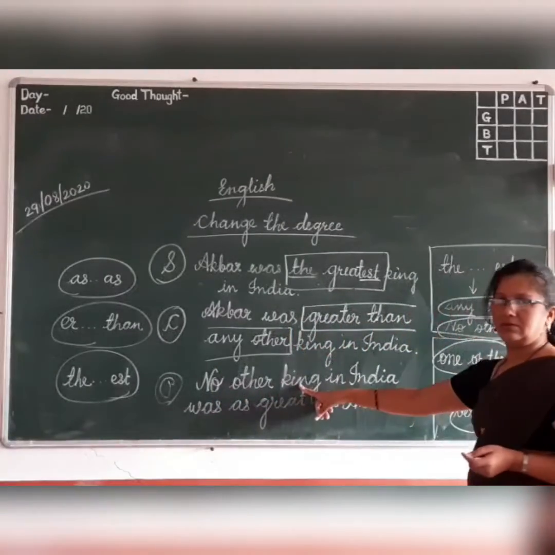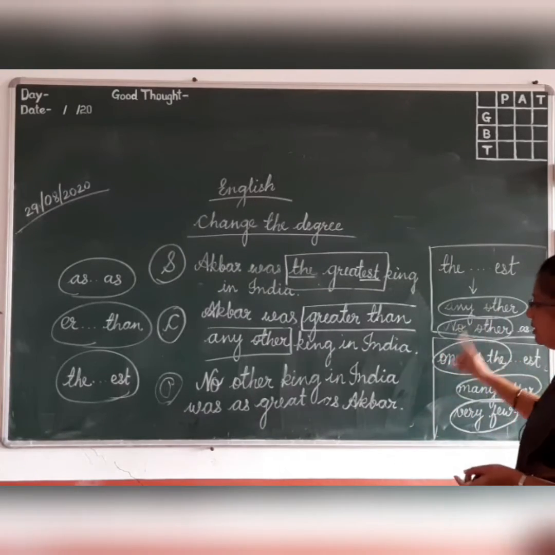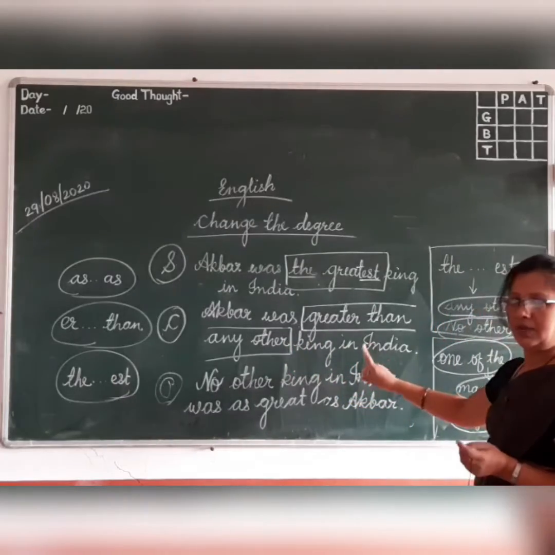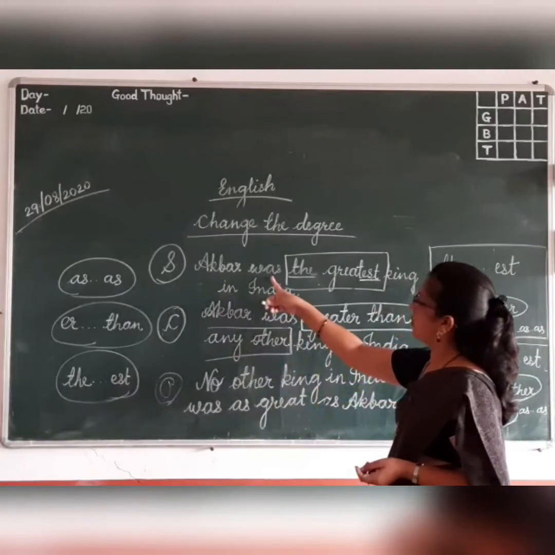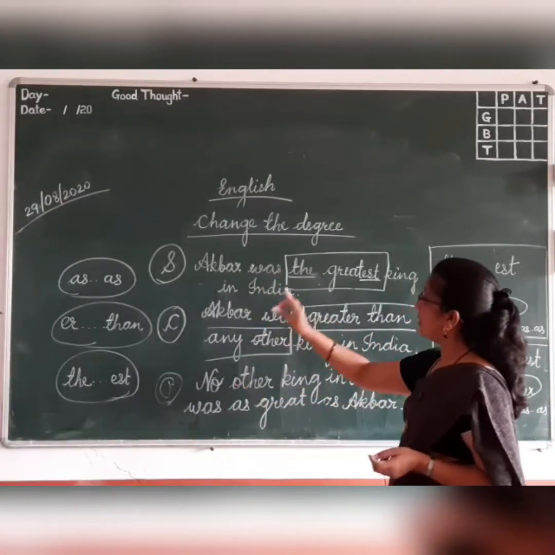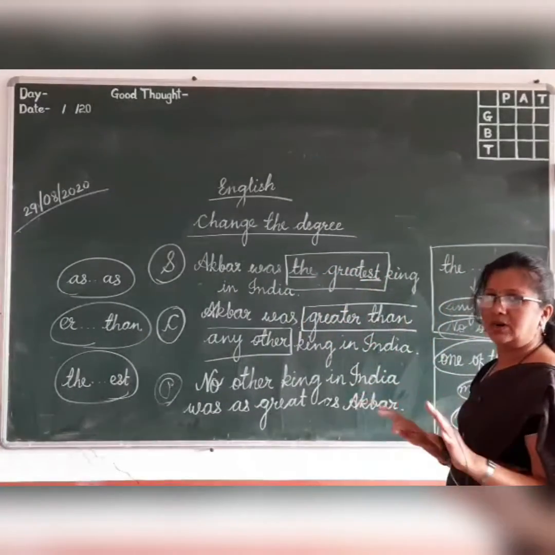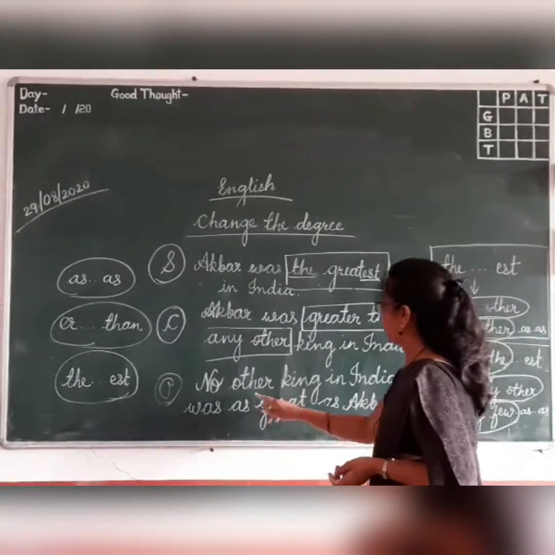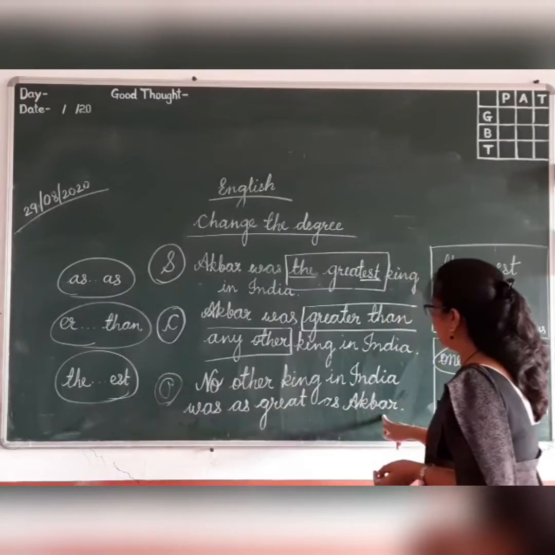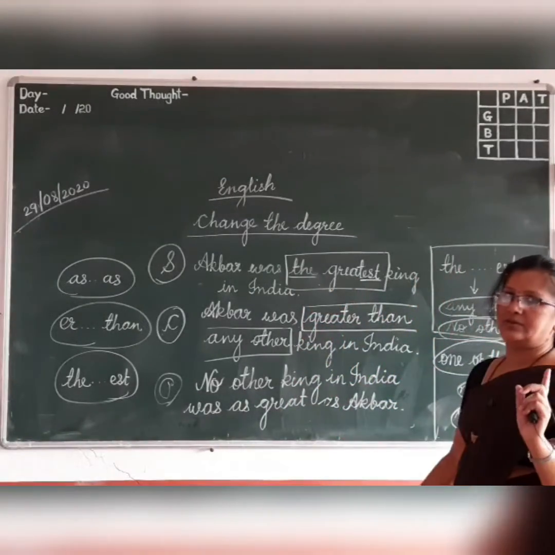No other king, because there is one and only, so no other word, we have to use this phrase no other. No other king in India, that will remain the same everywhere. In India was must come, because was is the original form of tense, so should not change here anything. Only you have to change this patch. No other word must be changed, do remember. So no other king in India was as great as Akbar. Great is the positive degree form of the adjective greatest.